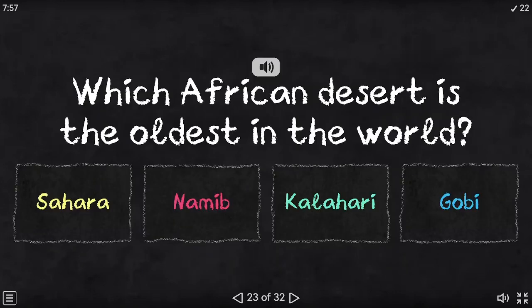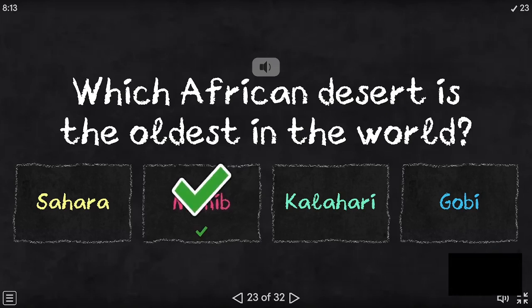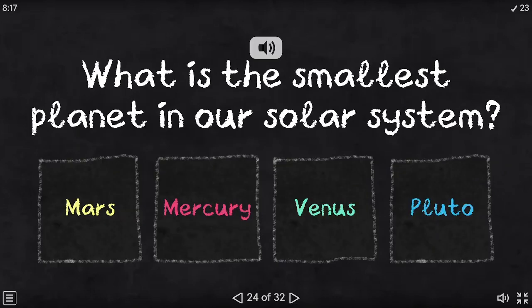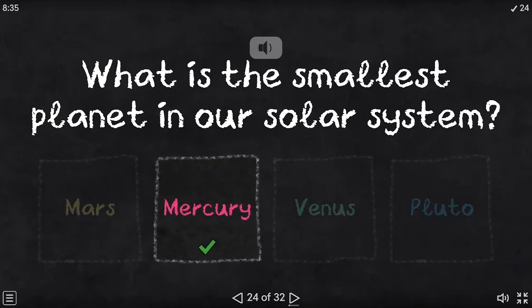Which African desert is the oldest in the world? Sahara, Namib, Kalahari, Gobi. The correct answer is Namib. What is the smallest planet in our solar system? Mars, Mercury, Venus, Pluto. The correct answer is Mercury.